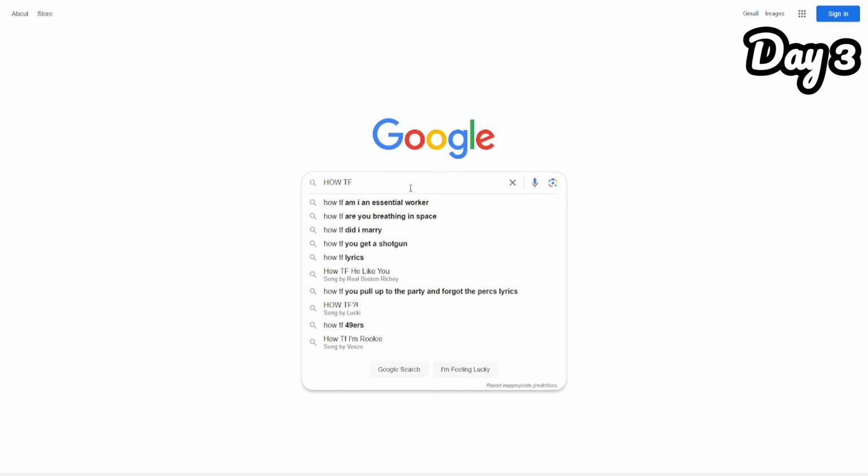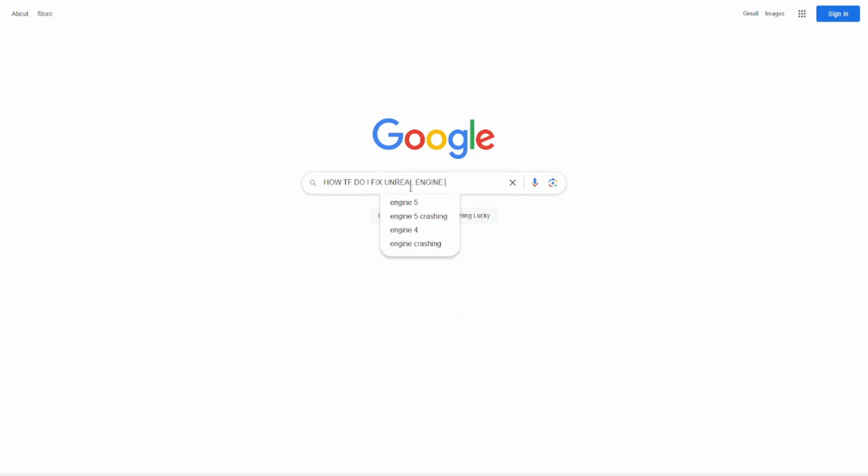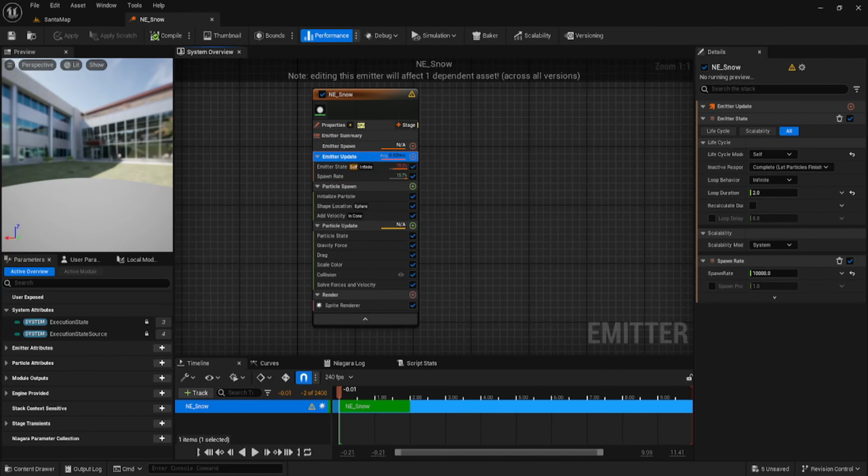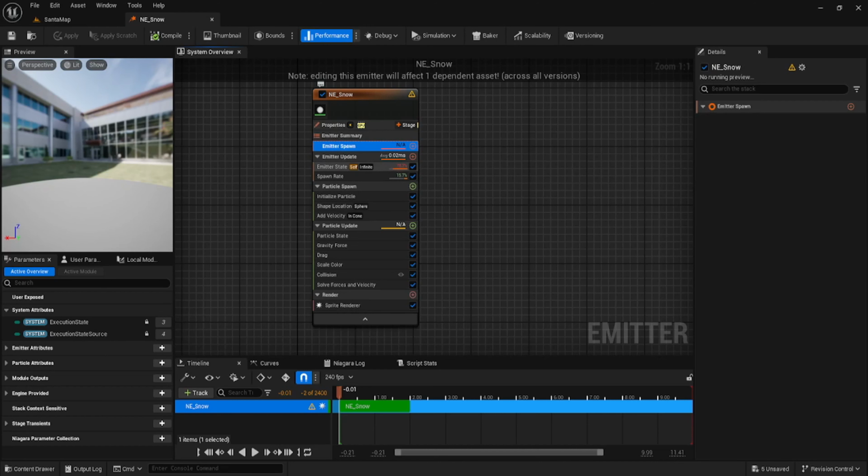After I woke up the next day, I did some research to see why it was so laggy. I deleted the environment models and it was still laggy. I probably could have kept the environment in the scene because I found out that the problem was the particle system I made for the snow.